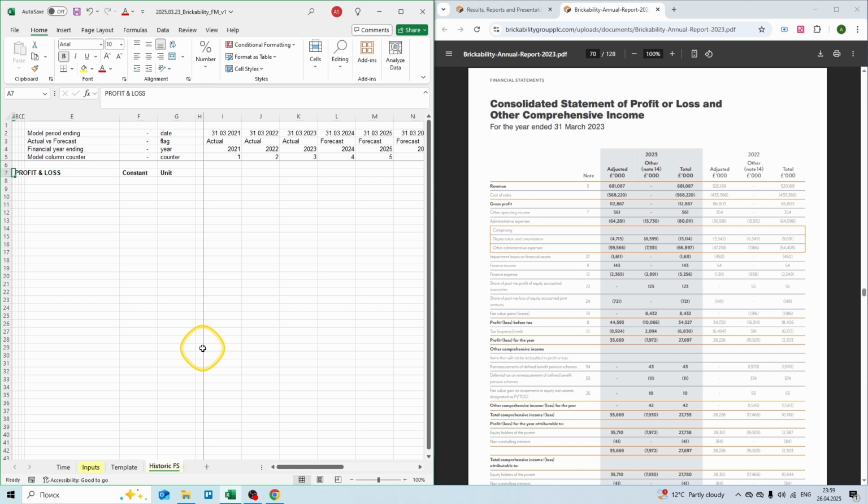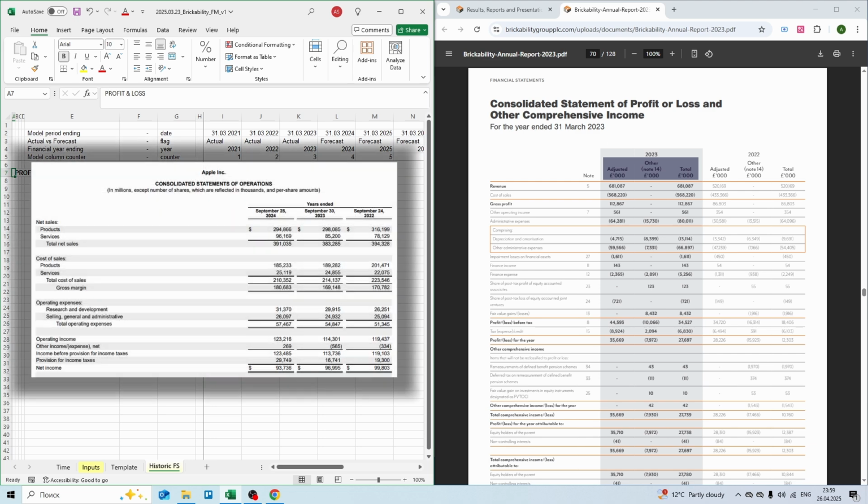Now the next problem we have is that there are 3 columns for one financial year. This is quite unusual because for most companies there is just one column of financials for a specific year. Just like you can see for Apple. For each financial year they have one column of data. And this is because Brickability Group engages in a lot of acquisitions.